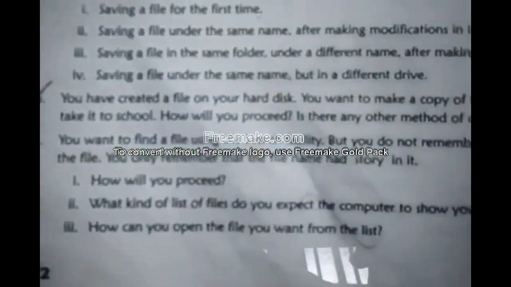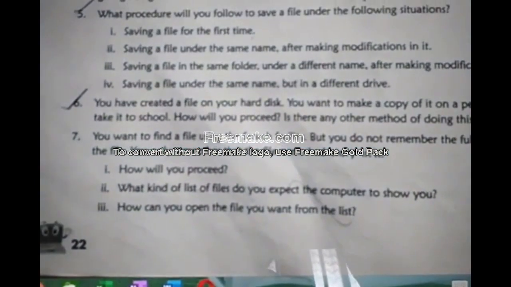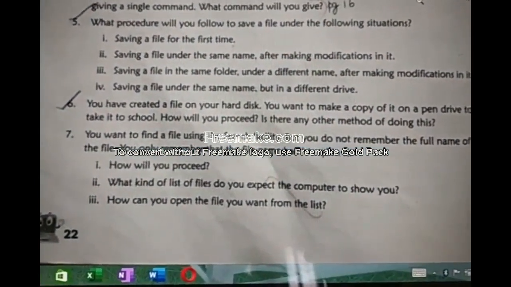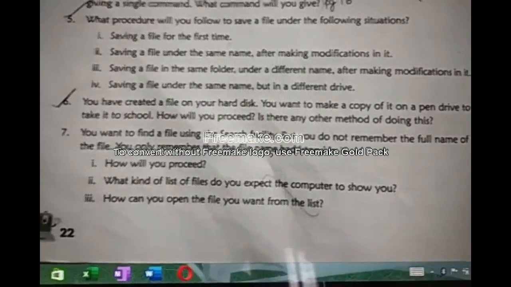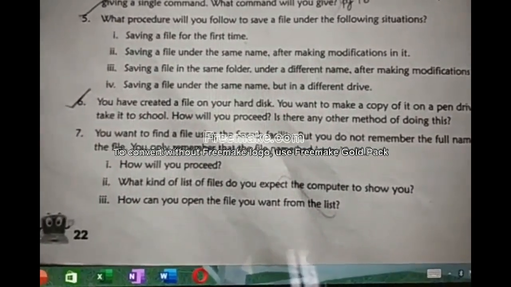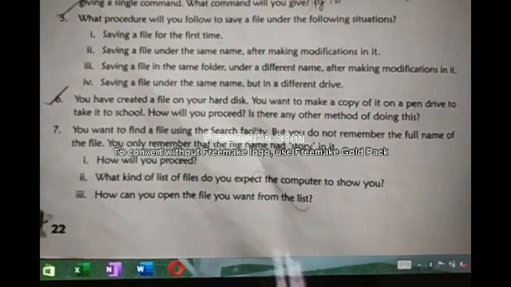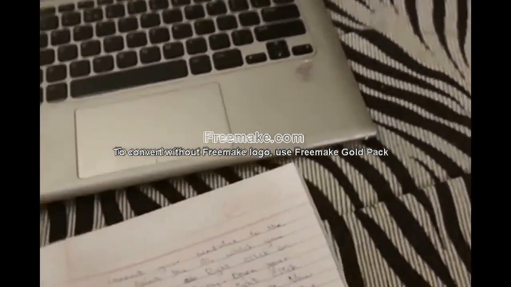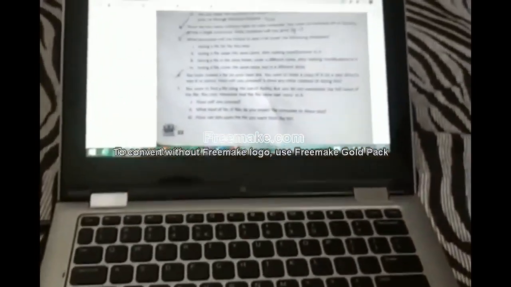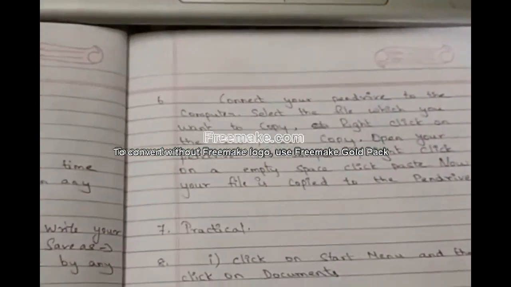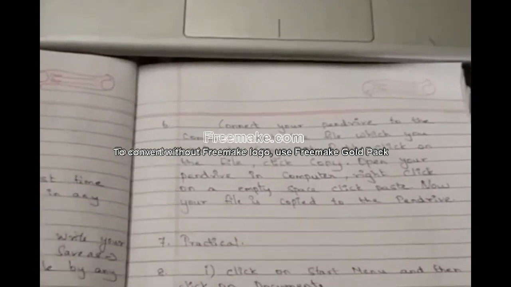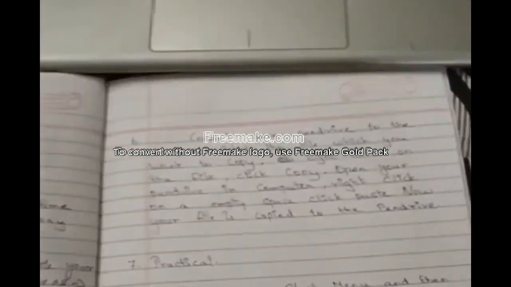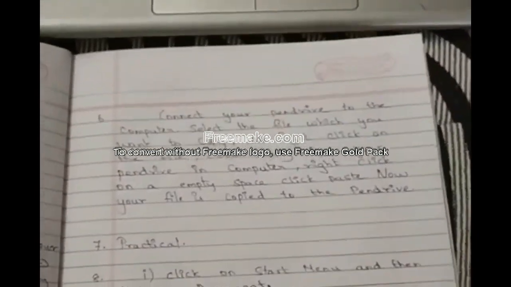Now the sixth question. You have created a file on your hard disk. You want to make a copy of it on your pen drive to take it to school. How will you proceed? Now you have saved the file on your hard disk, and you want to copy it to the pen drive and take it to school. What is the procedure? You know that very well.